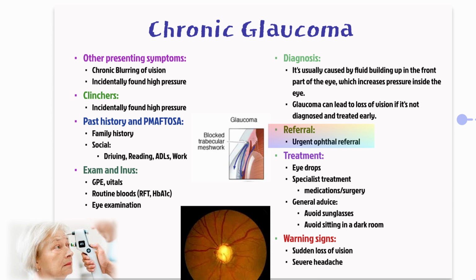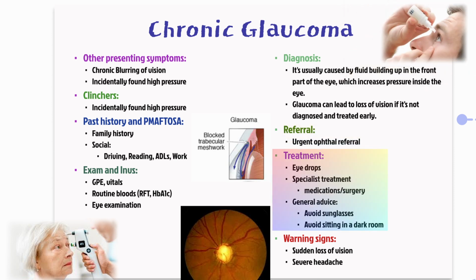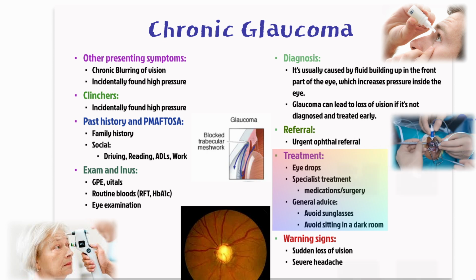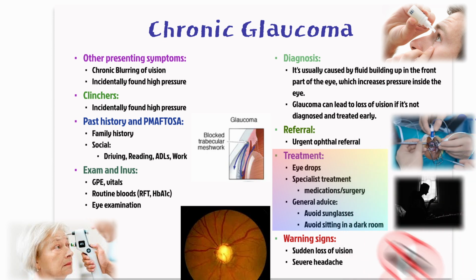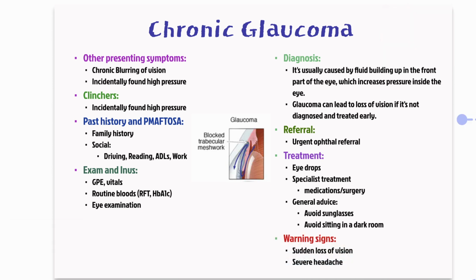It's crucial to refer urgently to ophthalmology for pressure-lowering eye drops, laser therapy, or surgery if needed. Encourage them not to stay in dark rooms or use dark sunglasses unnecessarily because dilating the pupil can increase intraocular pressure. Remind them to seek immediate help if they experience a sudden loss of vision or a severe headache, as that could be acute angle closure glaucoma.